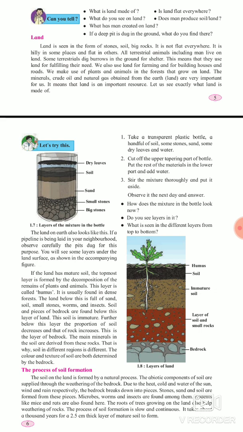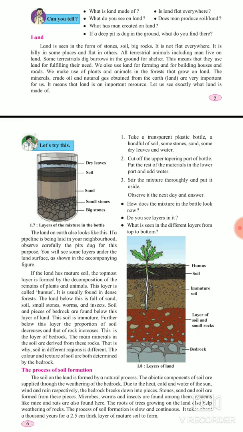There is another question: if a deep pit is dug in the ground, what do you find there? A deep pit dug means what? एक खड्डा अगर आपने किया है ग्राउंड के अंदर बहुत गहरा, so what did you find there? If you keep digging the ground continuously for a period of time, you will find a layer of stone, a mixture of soil.